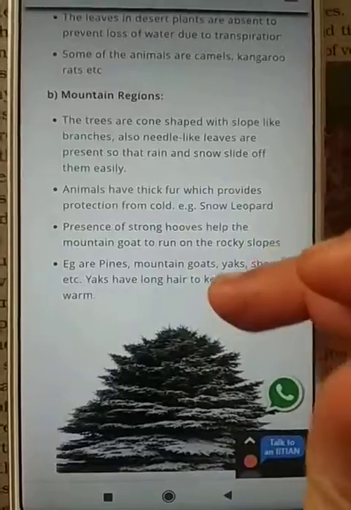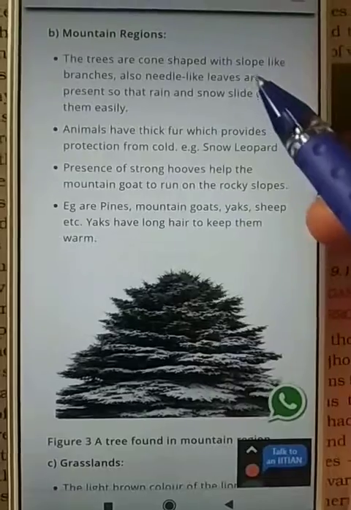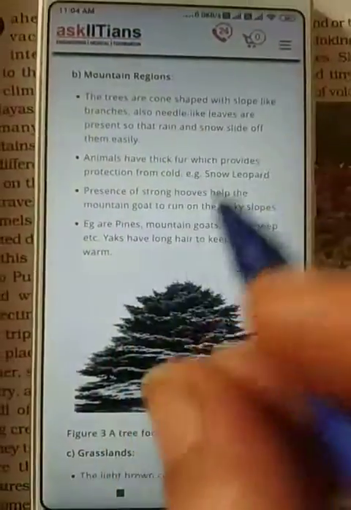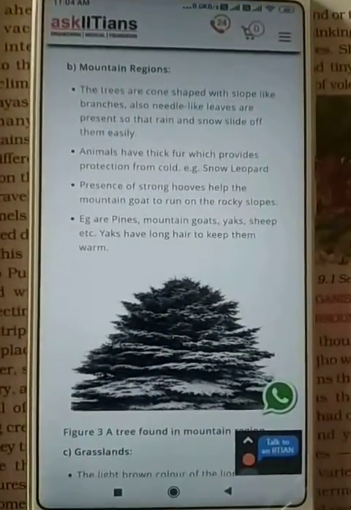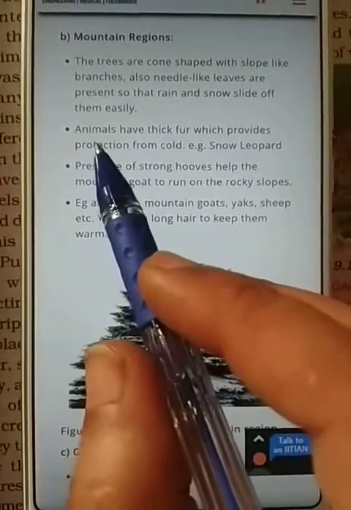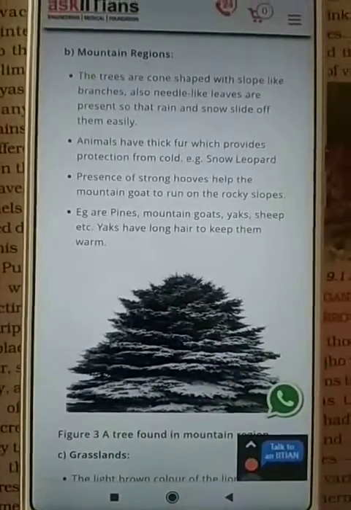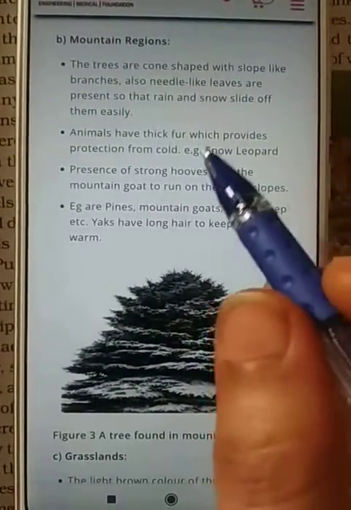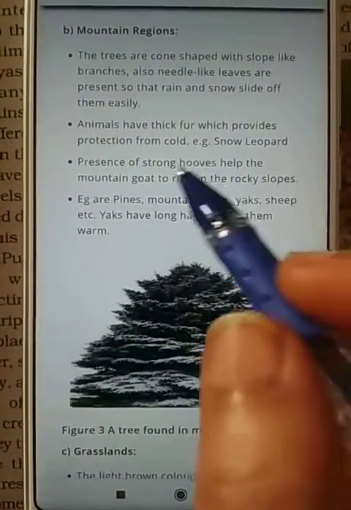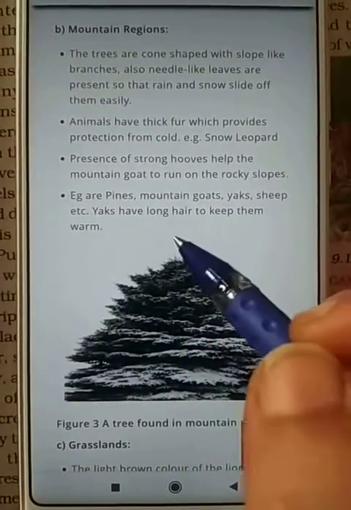The trees are cone shaped. You must have seen mountain region plants; they have cone shaped trees and needle like leaves so that rain and snow slide off them easily, because snow would destroy the plant. Animals which live in the mountain region have thick fur which provides protection from cold, because there is a very cold atmosphere. The presence of strong hoofs helps the mountain goat to run on the rocky slopes.